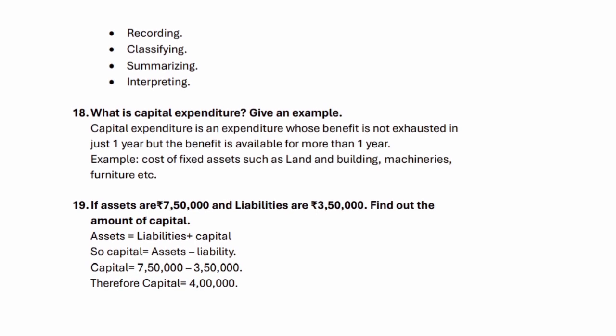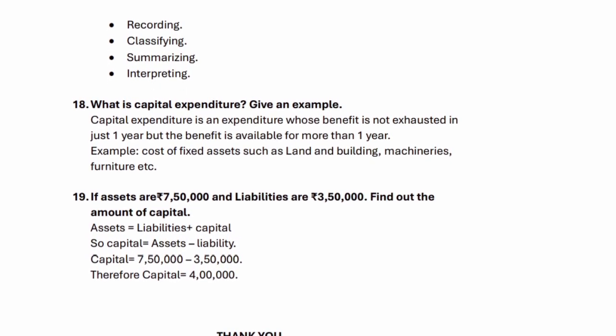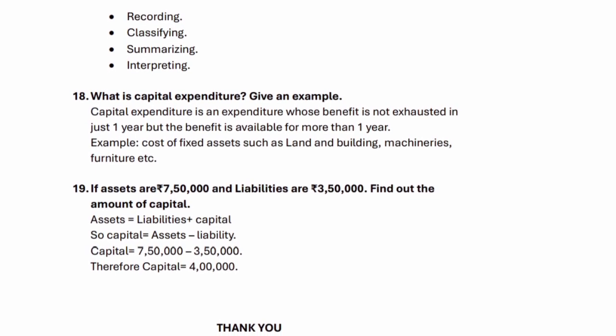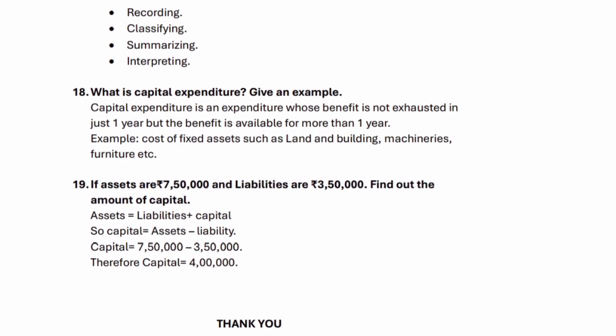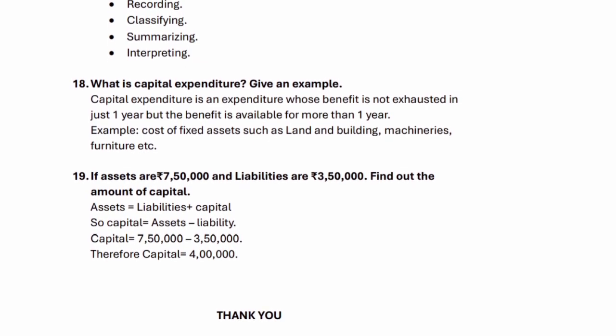18. What is capital expenditure? Give an example. Capital expenditure is an expenditure whose benefit is not exhausted in just 1 year but the benefit is available for more than 1 year. Example, cost of fixed assets such as land and building, machineries, furniture etc.